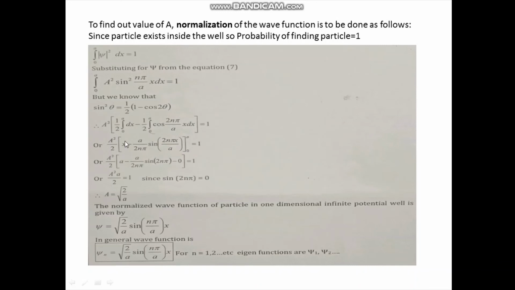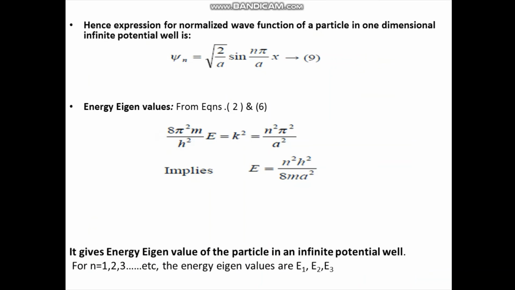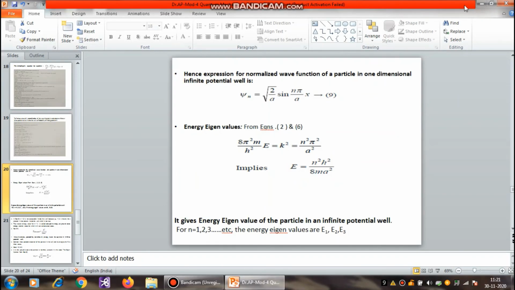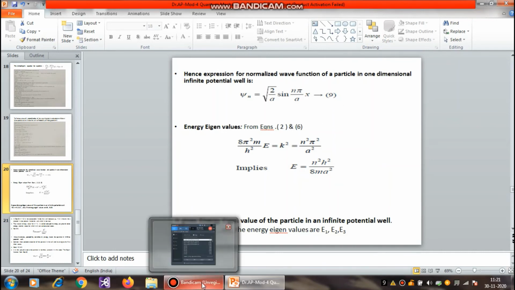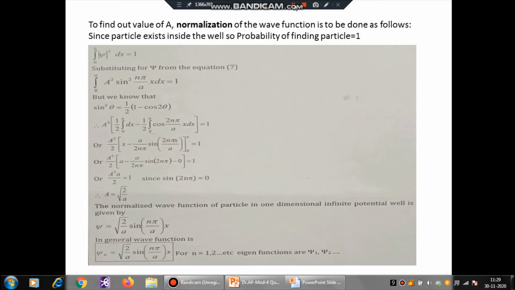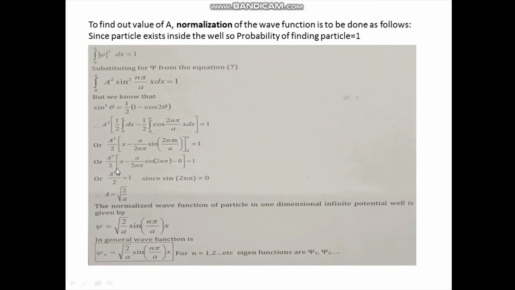So we have a square by 2 into, in place of x the upper limit is a, so I write a minus a by 2 n pi, then sine of 2 n pi by a into a. The a by a will cancel, so we have only sine of 2 n pi, minus the lower limit, which will be 0.